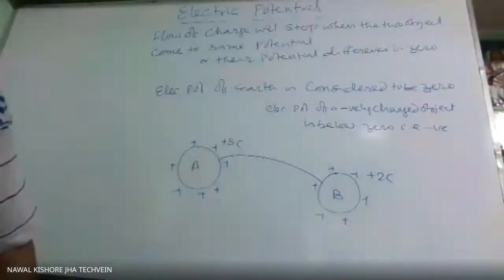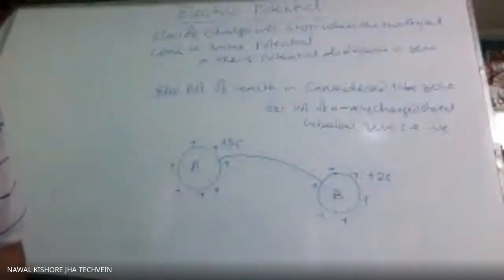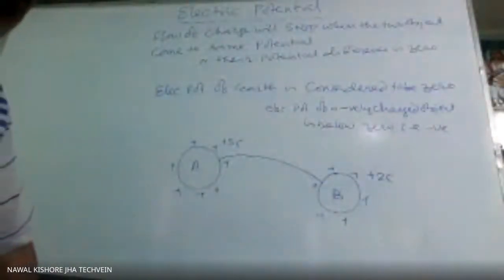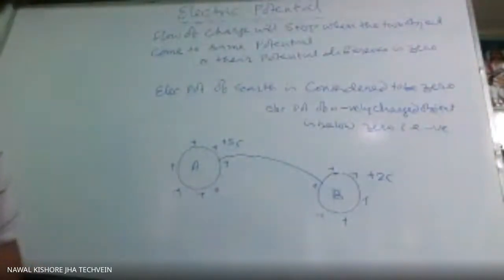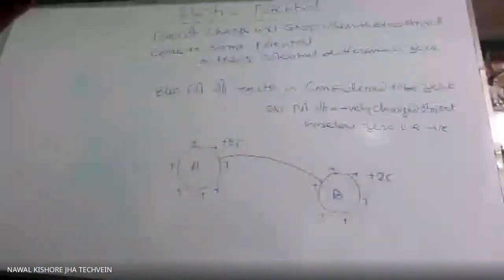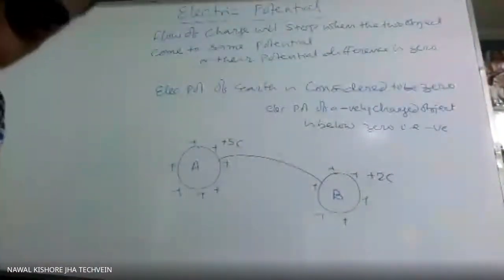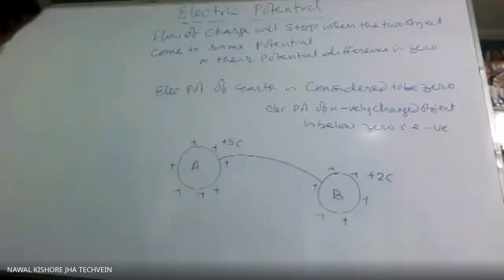A to B, sir. Who is saying? Okay, A to B, one answer I got. Other one? All are united. Any other answer? Out of 31, no other answer is coming.